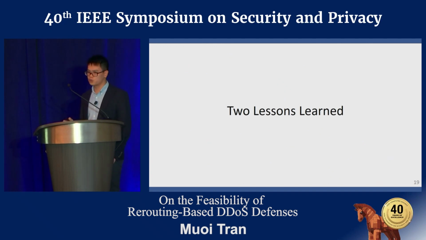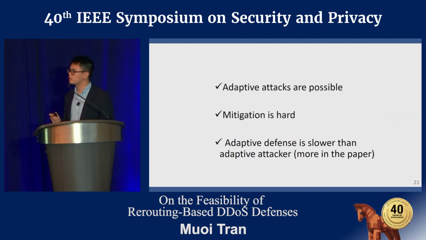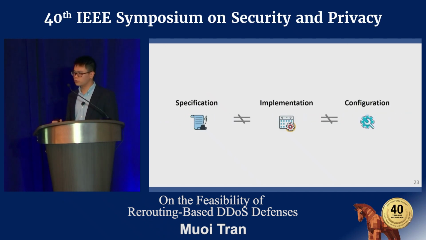From our study, we have learned two important lessons. First, hacking the current internet routing is a flawed idea because adaptive attacks are possible and their mitigation is hard. Adaptive defense is slower than adaptive attackers, as we have shown in the paper. And perhaps more importantly, the second lesson is that analysis of the protocol specification alone is insufficient. The protocol specification, its implementation, and the configuration in practice may be totally different. And especially in some systems like BGP, as we saw earlier, we observed quite a large gap between these three.